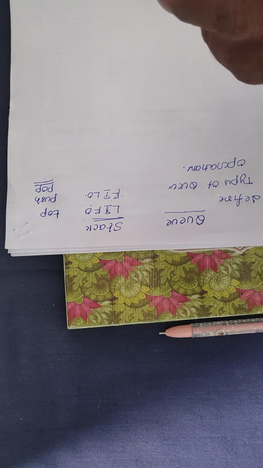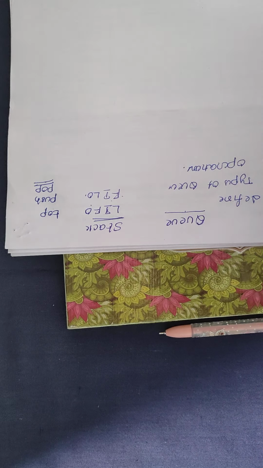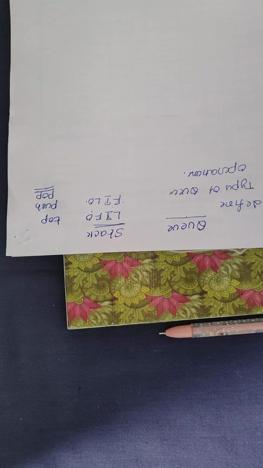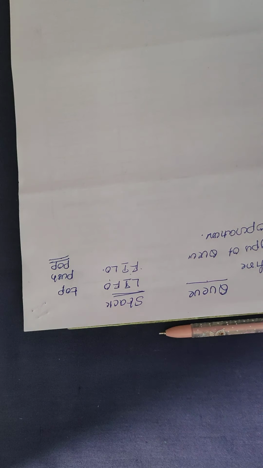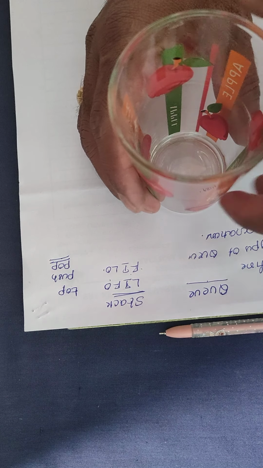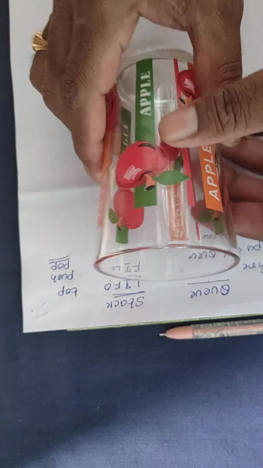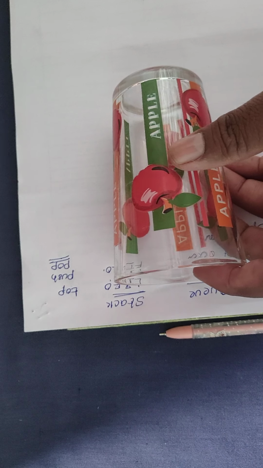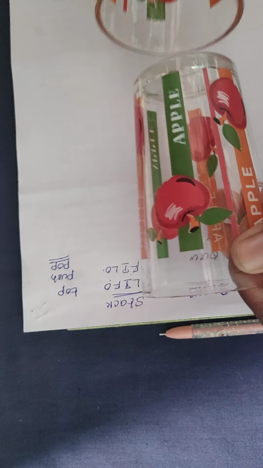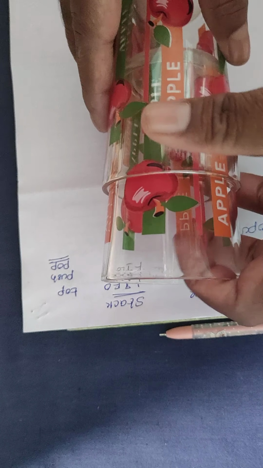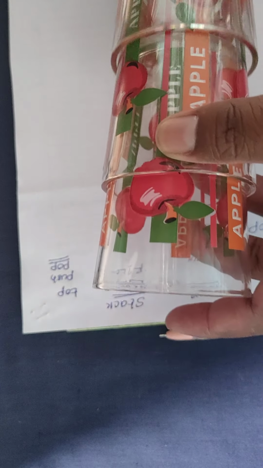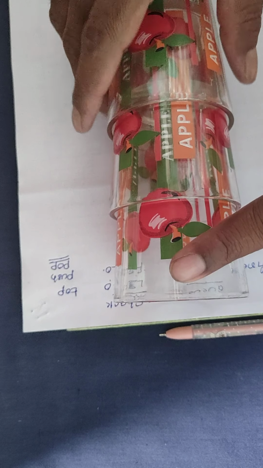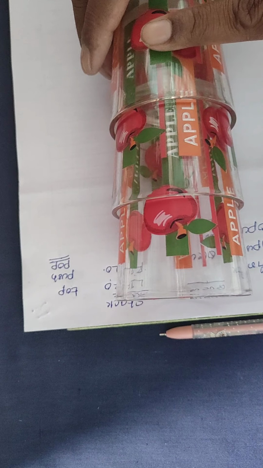Now I would like to take the example for the queue. After explaining the example of the queue, I will go to the concept of queues. So now I will take one glass. This is the first glass. After that I will add one more glass, and then one more glass. So this is the first glass, this is the second glass, and this is the third glass.